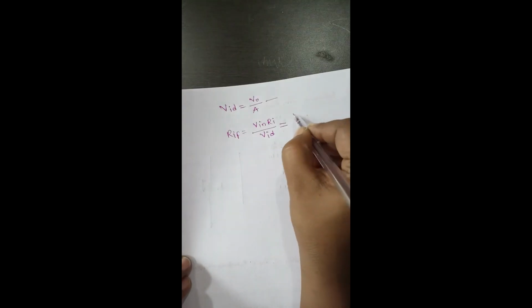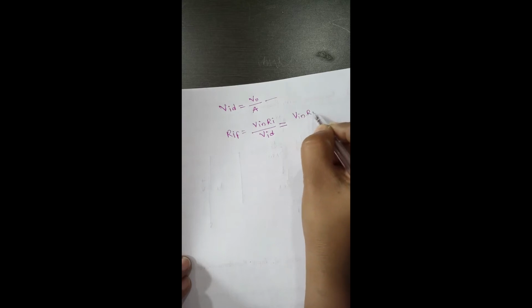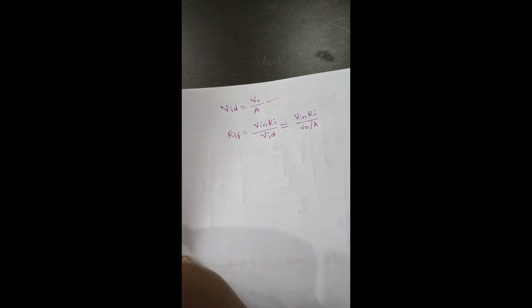So this can be written as V in into RI divided by V0 by A, for VID we are writing V0 by A.